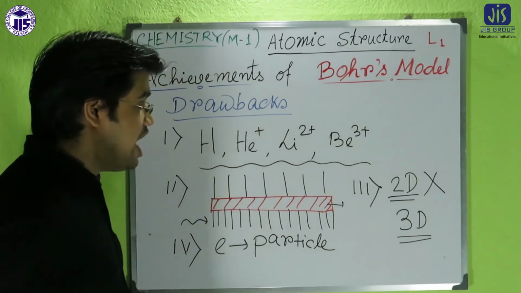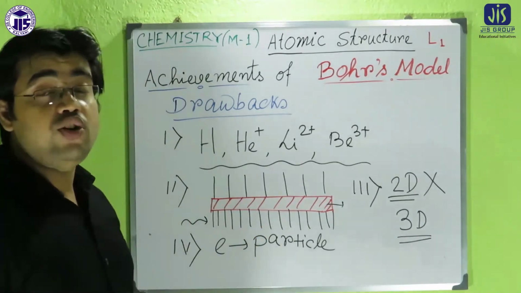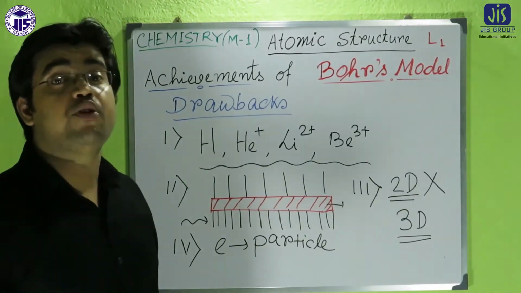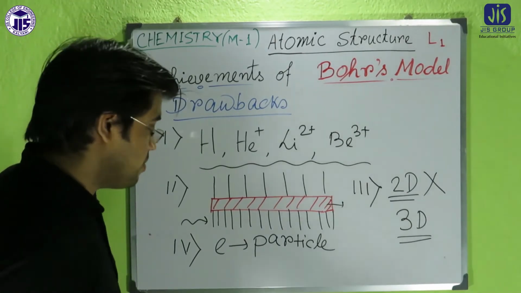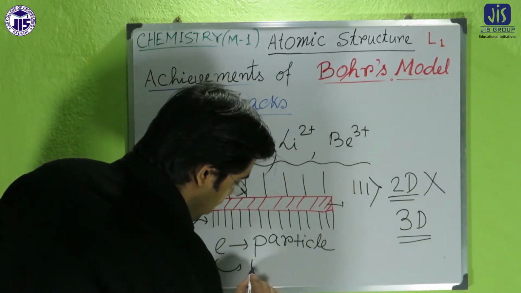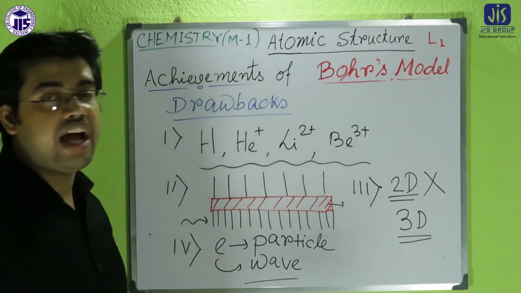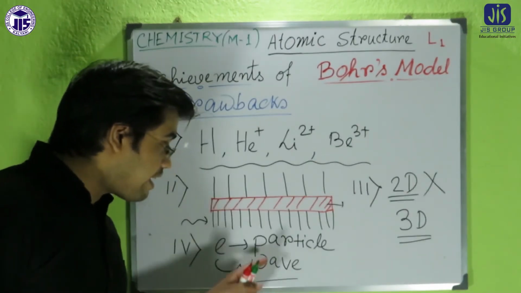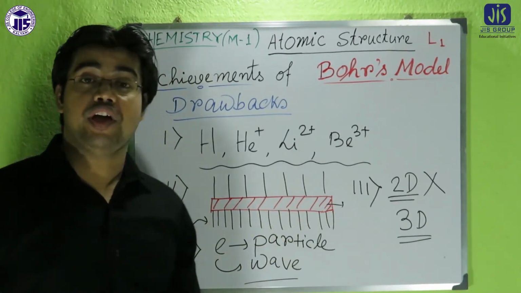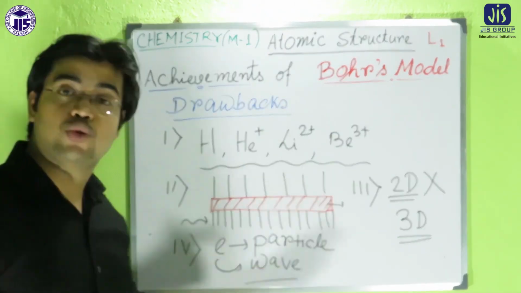But according to the de Broglie principle, the electron has dual character: it behaves as a particle and also has wave character. That dual character, particle and wave, was not explained by the Bohr's model.